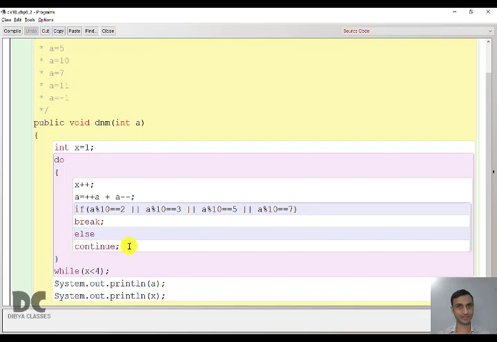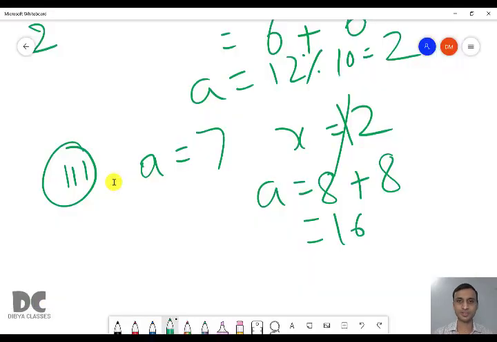Here continue is written. Continue means, since this is a do while loop, it will jump to the test condition. In for it will jump to updation. In while and do while it will go to the test condition. So here it will check if 2 is less than 4. It is true, so again do x plus plus. The x value will become 3.